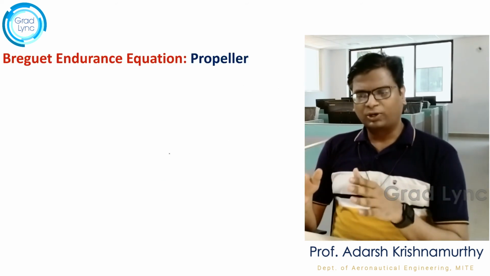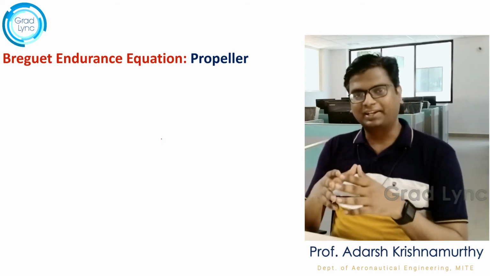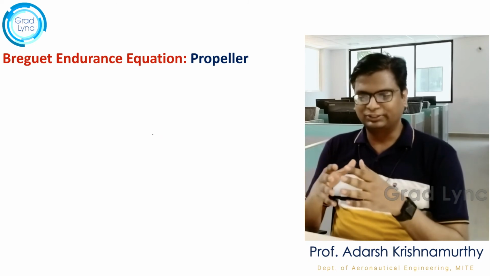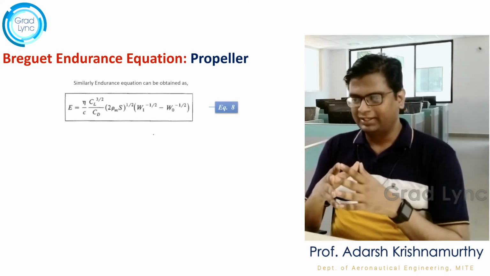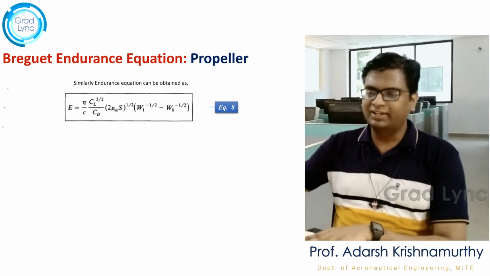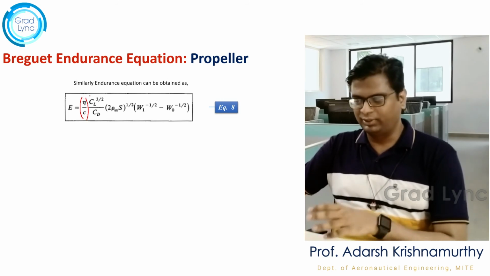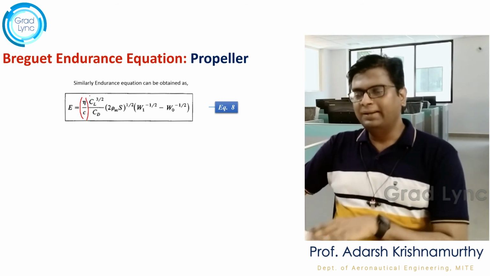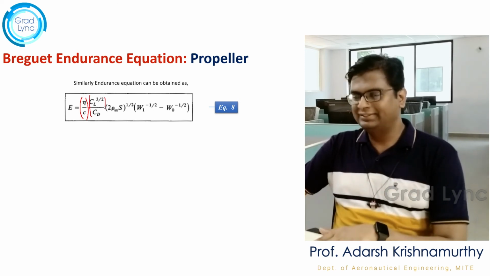I'm not going to discuss the derivation of this because the derivation is the same as the range derivation. I leave it as homework. Let's concentrate on the equation itself, right? The endurance equation that I got here is eta by C, where eta is the propeller efficiency and C is the specific fuel consumption. In place of CL by CD in range, that is being replaced by CL power 3 by 2 by CD, right?